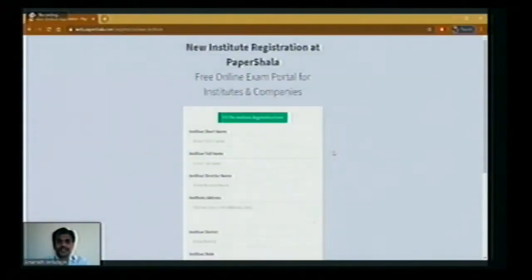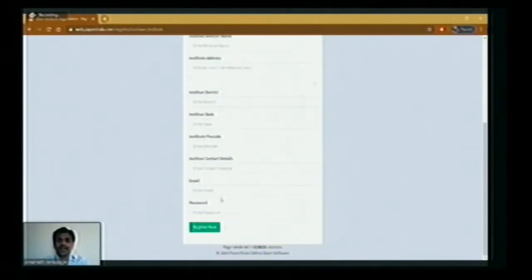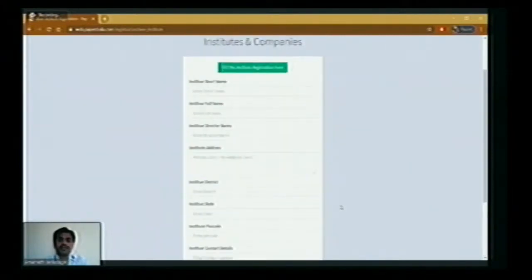These are the details we have: institute name, institute full form, director name, institute address, district, state, pin code. All these things we have to enter. And when you click on register now, your institute will be registered with Papershala.